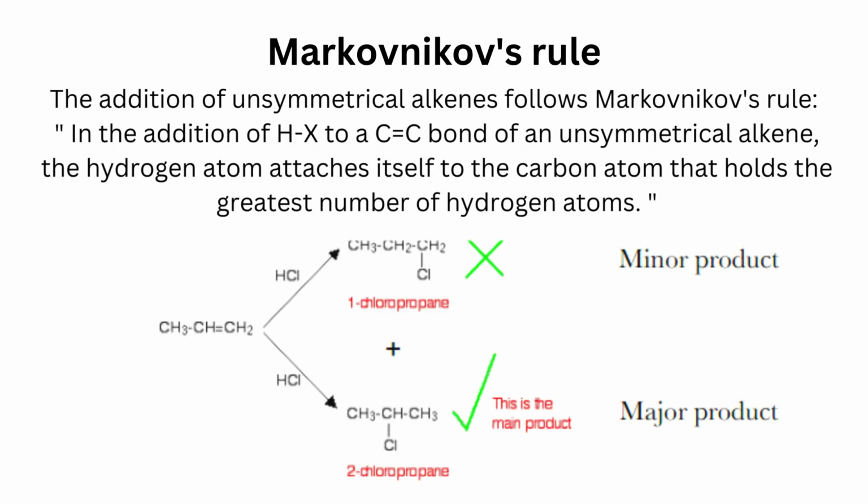This can be explained by a rule, Markovnikov's rule. The addition of unsymmetrical alkenes follows Markovnikov's rule. In the addition of HX to a carbon-carbon double bond of an unsymmetrical alkene, the hydrogen atom attaches itself to the carbon atom that holds the greatest number of hydrogen atoms. Thus, you can see here, when propene is reacted with HCl, two different products are formed. The first one, 1-chloropropane, is considered as a minor product, and 2-chloropropane is considered as a main or major product.